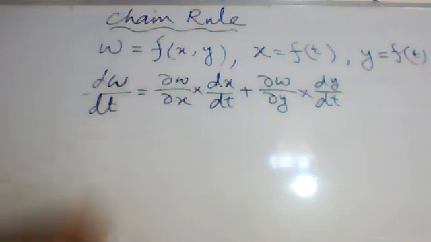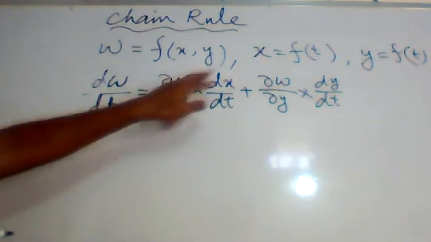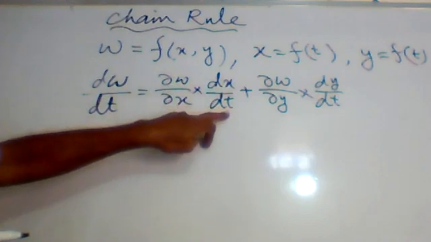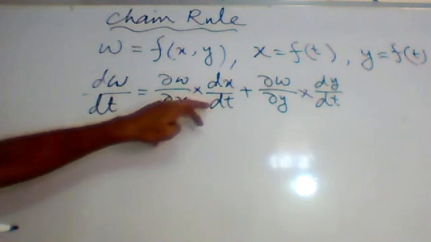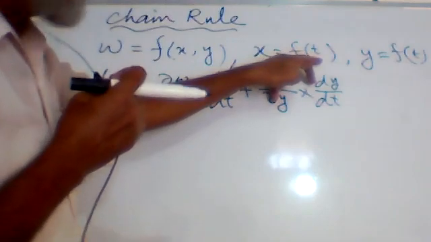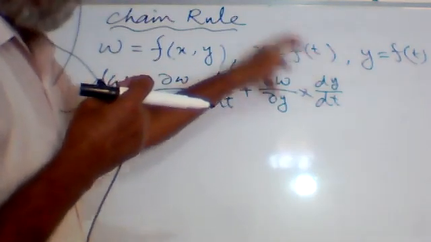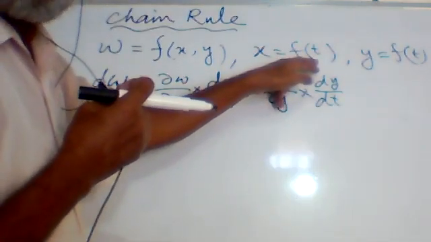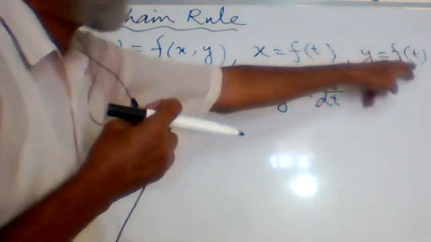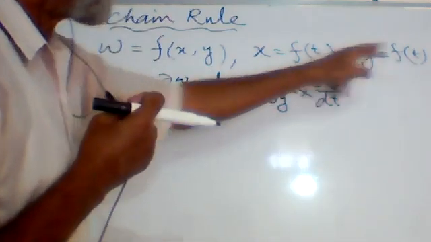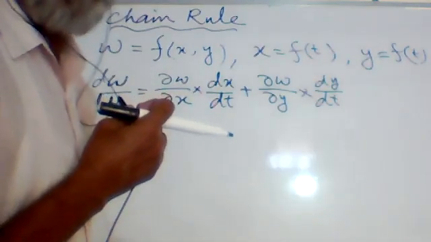This is called the total derivative. D upon dx or dy upon dx or dx upon dt, etc. When the function x depends upon only one variable, we will not take the partial derivative, we will take the total derivative. X depends upon t only, so we can't write partial x upon partial t. We will write dx upon dt, the total derivative, because it depends upon only one variable. In the same way, y depends upon t only, therefore we will not take partial y upon partial t. We will take dy upon dt.